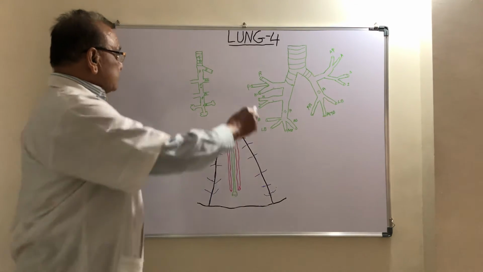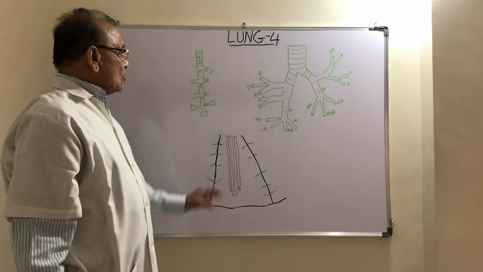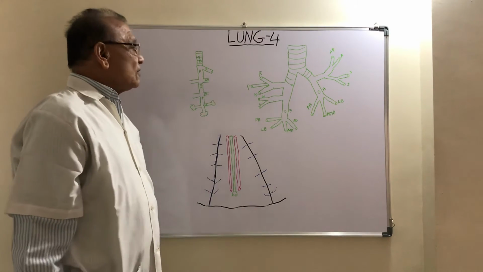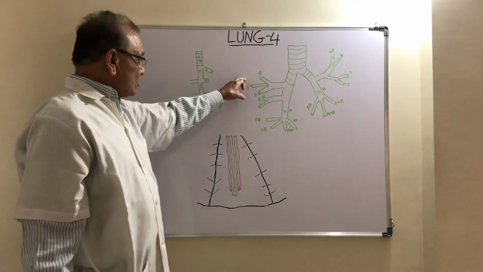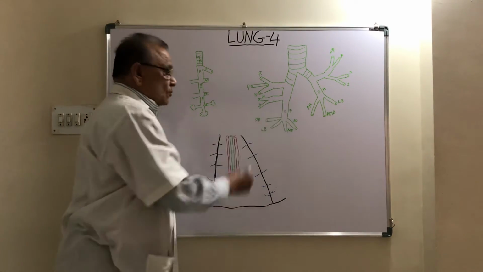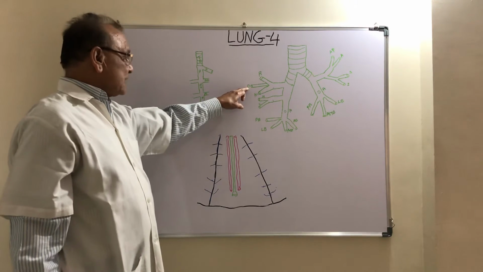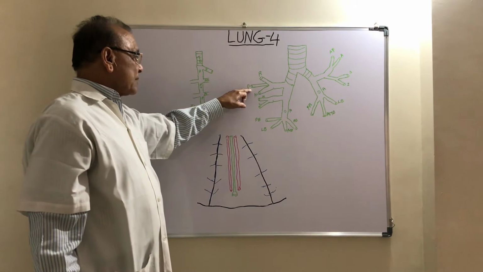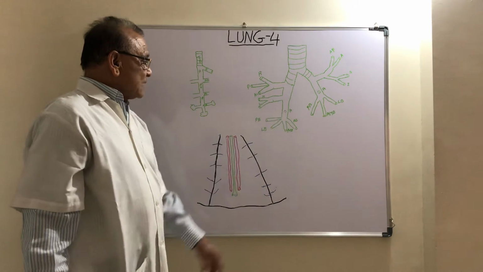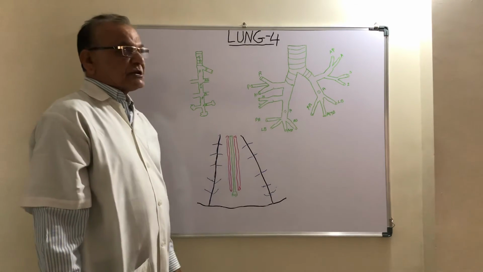Now, the posterior bronchopulmonary segment of the upper lobe of the right lung and the apical bronchopulmonary segment of the lower lobe of the right lung are the common sites of abscess formation.